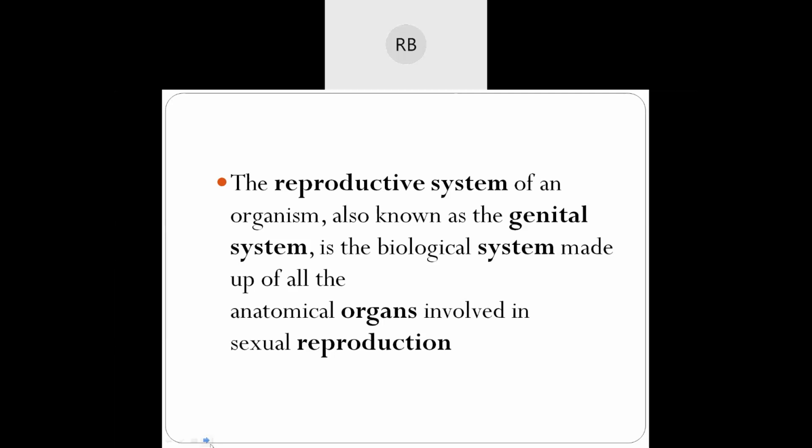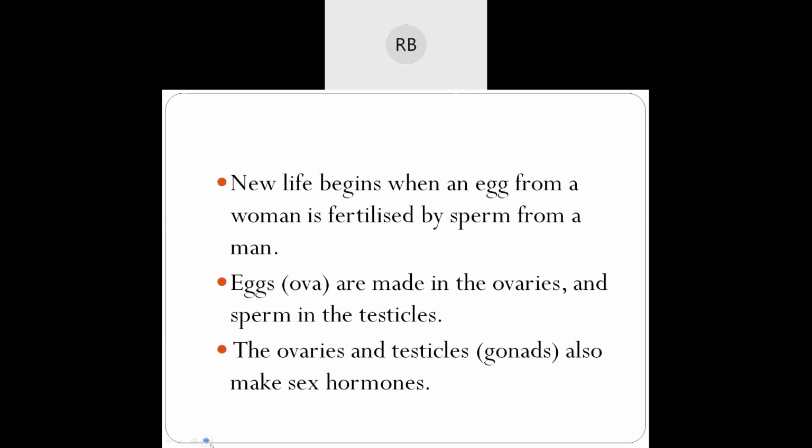The reproductive system of an organism, also known as the genital system, is the biological system made up of the anatomical organs involved in sexual reproduction.